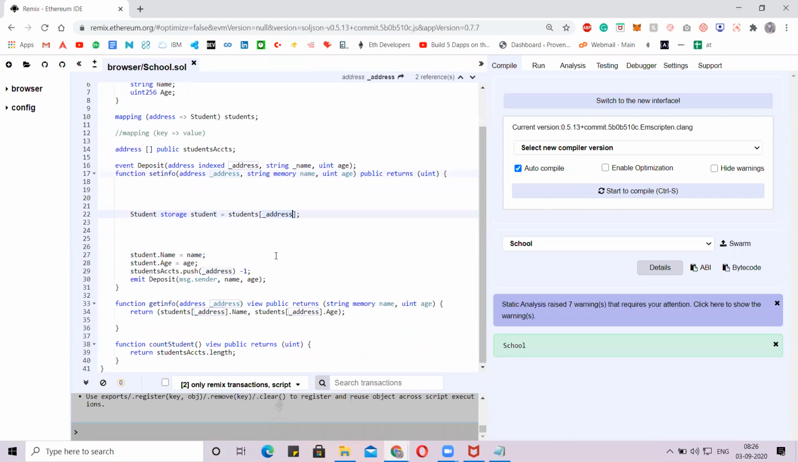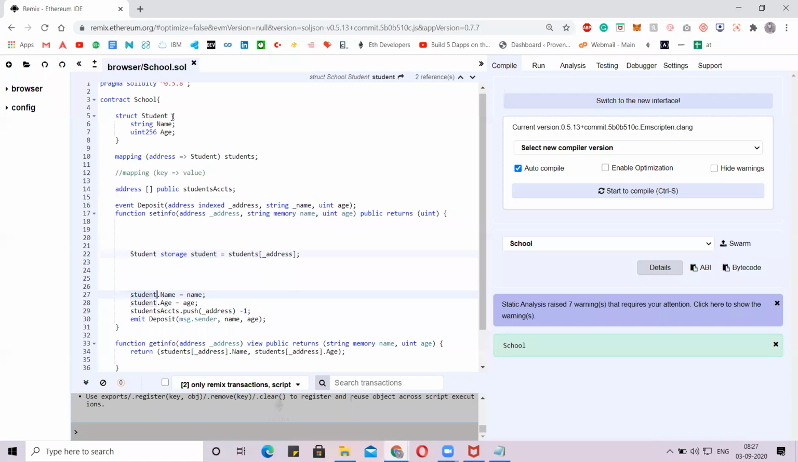Now what we are doing exactly down here, because we have created new storage, we are telling that all the details like we have created in the state variable, we will use the new storage variable to pass the details to the structure. We can't directly pass the data to the structure, so that's the reason we have created another variable which helps us in passing the data directly to the structure. Student dot name is nothing but the name we have for the structure.